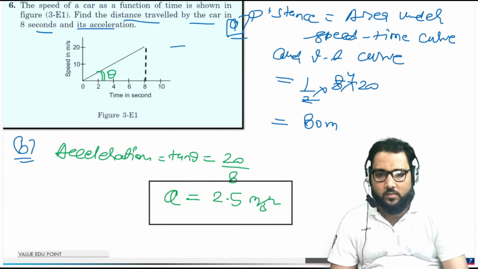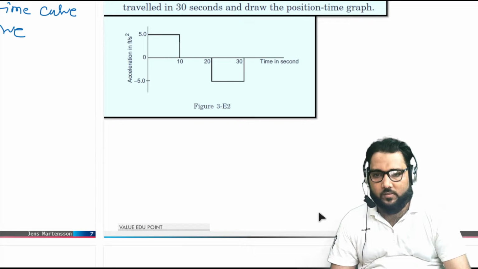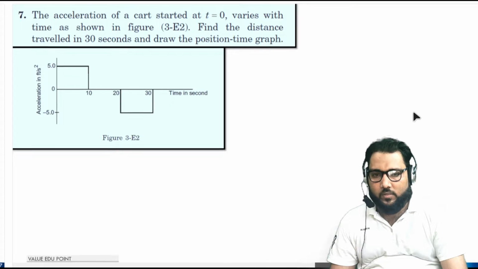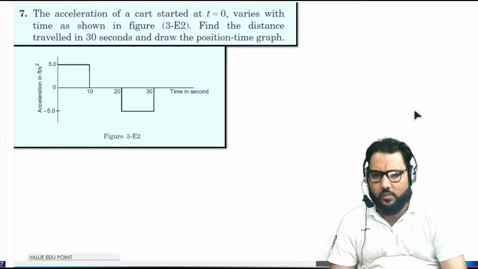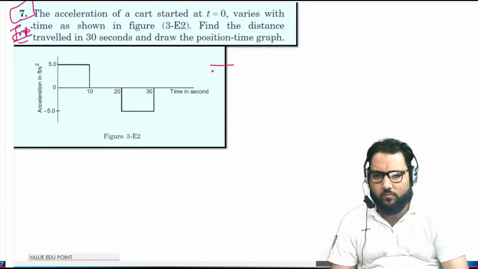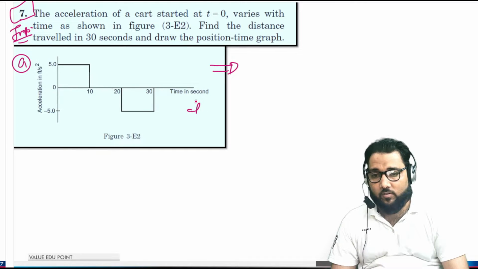Now the next problem is the seventh question, and that is a very good question. Mark it as an important question, guys. To solve this problem in a very easy way, we will convert this diagram, this is an acceleration-time diagram with time on the x-axis, into a VT diagram.